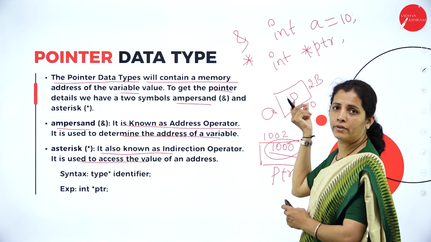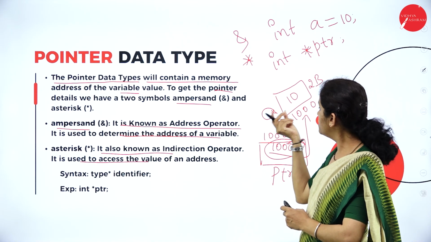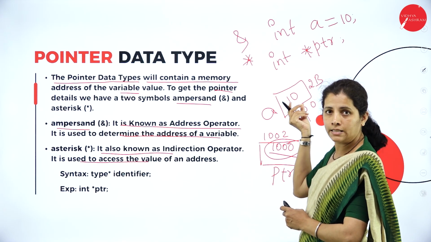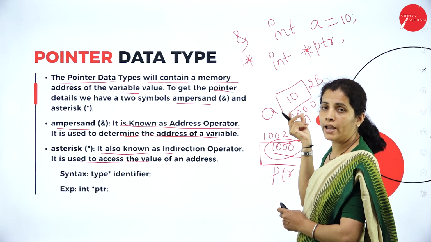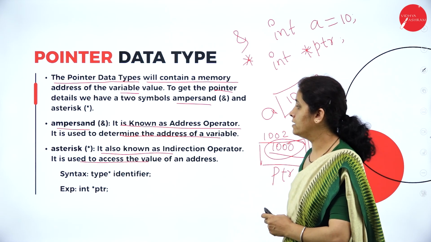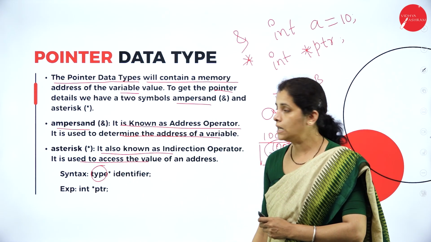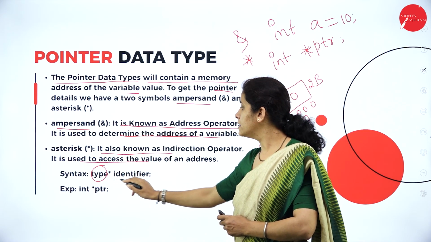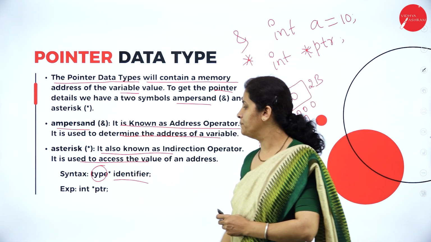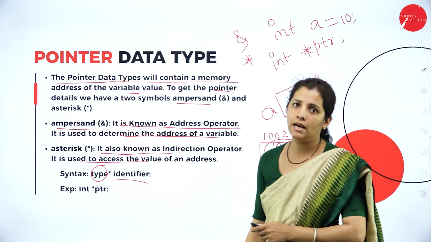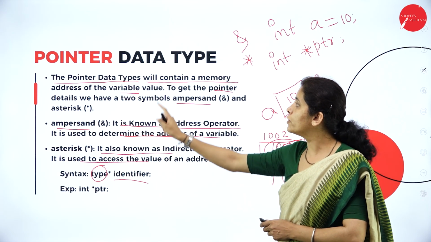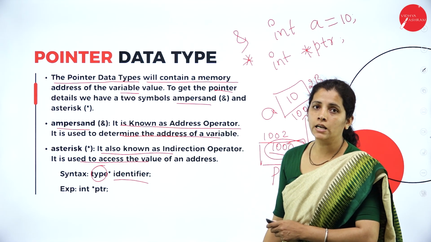So what is the value of A? It is 10. And what is the address of A? It is 1000. See here, first I want to define the type, that is nothing but the data type, then star, then identifier. So int star ptr. This is the example for your pointer data type.